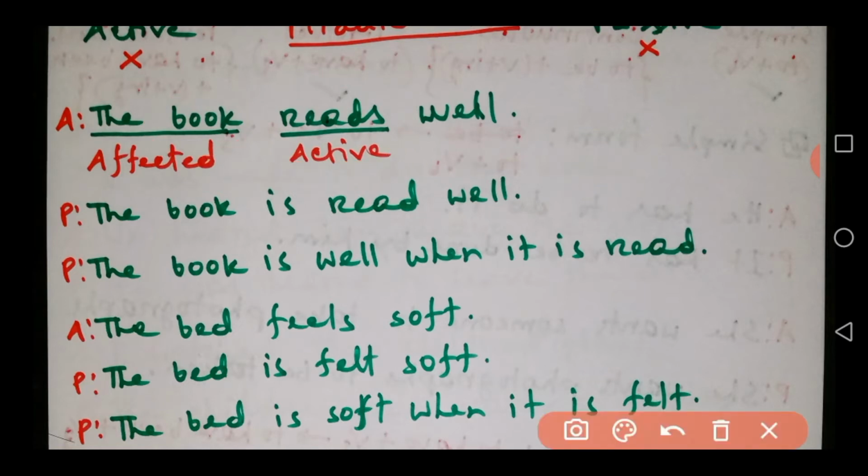The book will remain in its position, and then according to passive voice we will add an auxiliary verb is, and then read, its v3 form, which is also read, and then the complement well. So the book is read well. Or you can do it like this: the book is well when it is read.